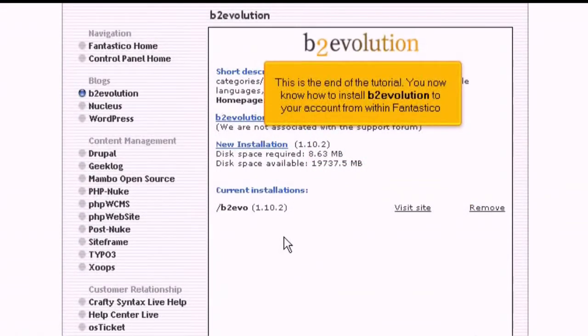This is the end of the tutorial. You now know how to install b2evolution to your account from within Fantastico.